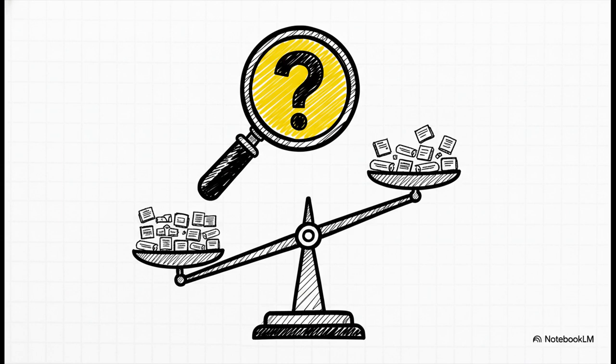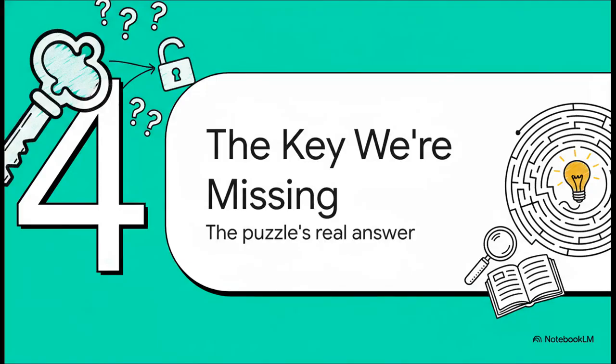And this, right here, is the fundamental problem. Every single one of these stories is completely possible, but none of them are verifiable. We don't have the information. It's like we're just floating in this big ocean of possibilities with no land in sight. So what's the answer? I mean, there has to be one, right? Well, in our final section, we're going to find it. This is the key we're missing, the real answer to this whole puzzle.